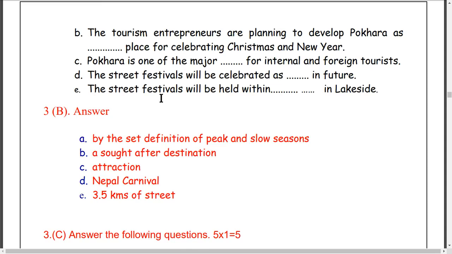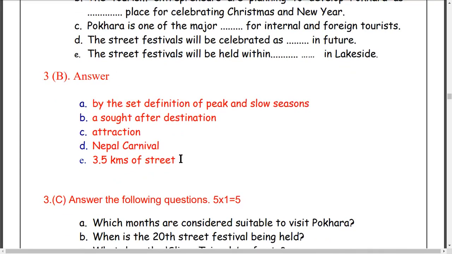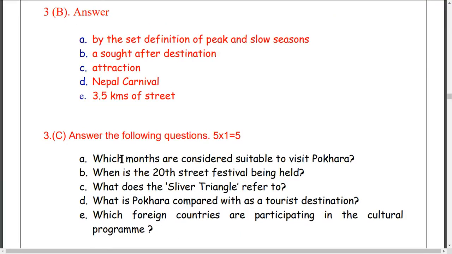Question number B, are sought after destinations. Question number C, attraction. This is the field from here. Question number C, now Nepal Carnival. Question number E, 3.5 kilometers, km, substitute here. Okay, this is the question number 3.